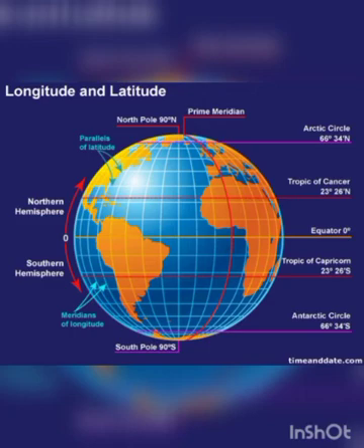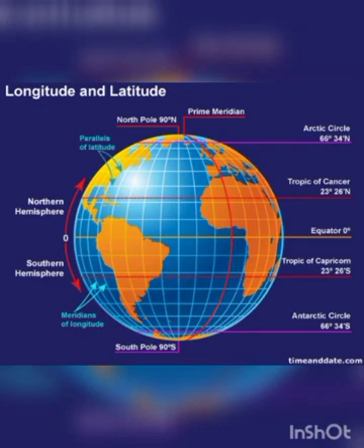Then next question. What is the longitude that is exactly opposite to the prime meridian called? Longitude means it runs from North Pole to South Pole.